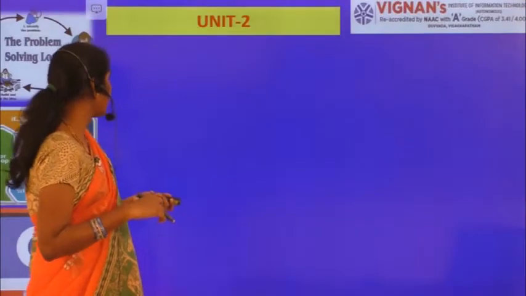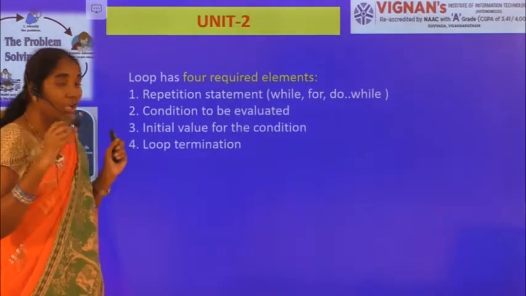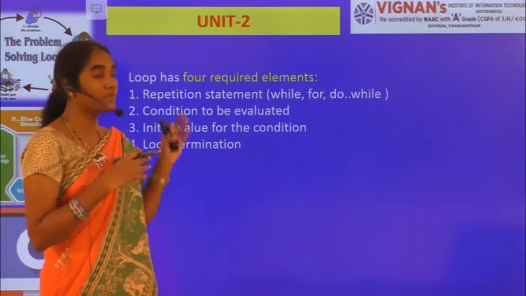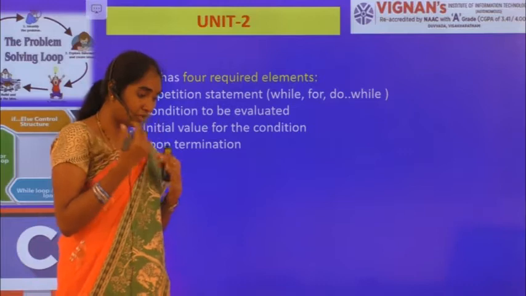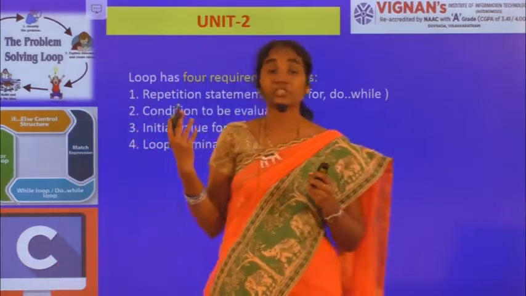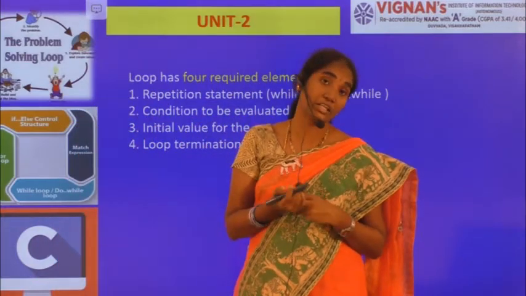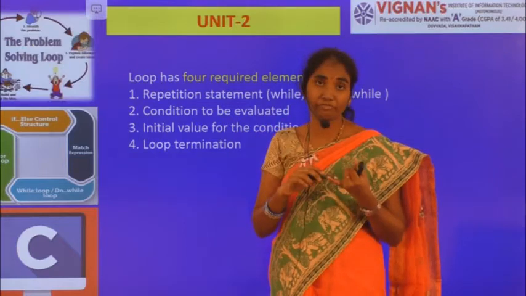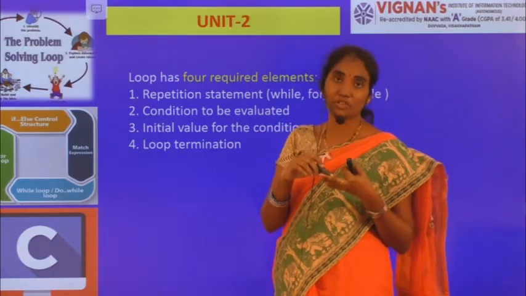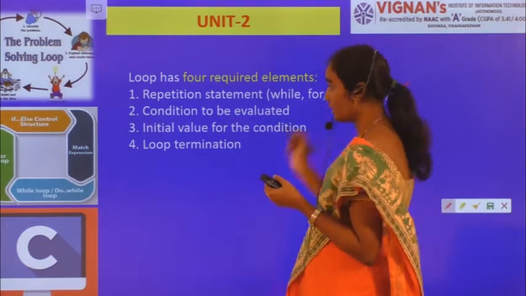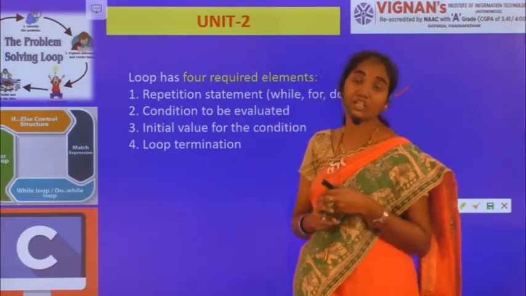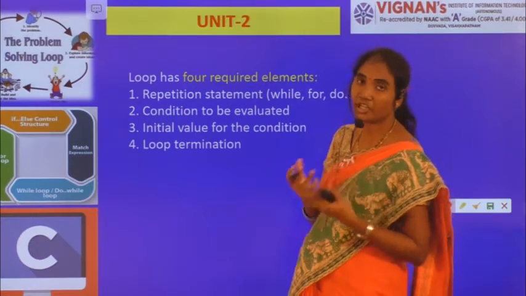Now, basically a loop should have these four requirements. The first is the repetition statement, that is, with which repetitive statement I want to implement the loop, either by using for, while, or do while. That is your first requirement. And the other one is the condition to be evaluated, which condition I need to check.